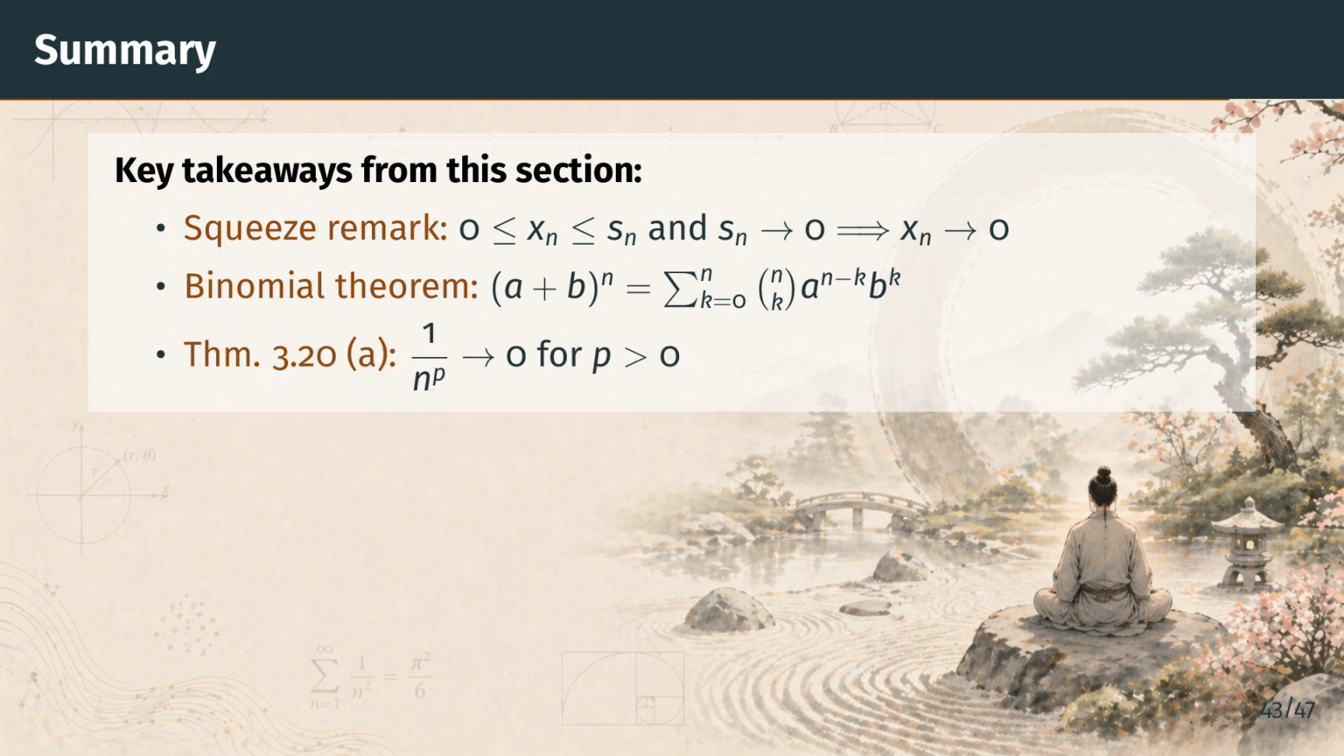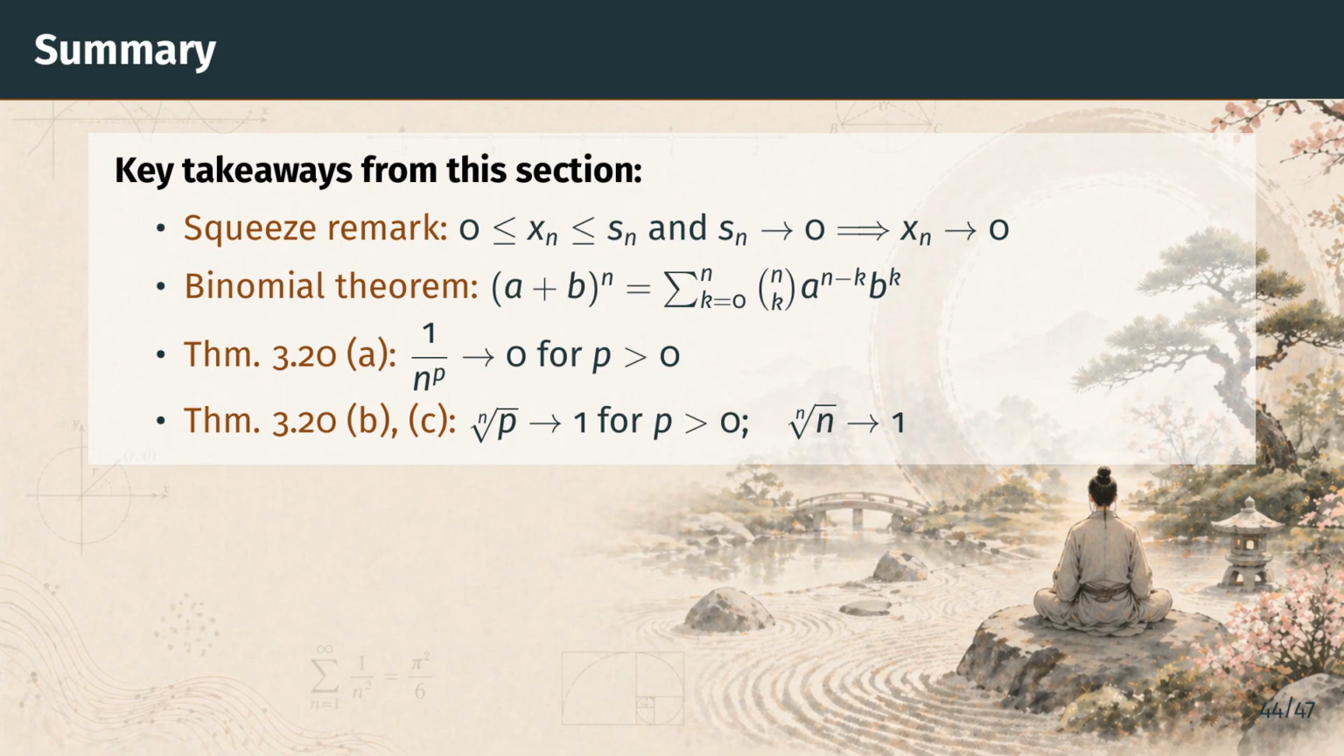Part A of Theorem 3.20 says that 1 over n to the p tends to 0 for every positive power p. This is the workhorse for everything that follows. Parts B and C record two perhaps surprising root limits. The nth root of a positive constant tends to 1, and so does the nth root of n itself. Both proofs followed the same pattern. Write the root as 1 plus a small correction, bound the correction by the binomial theorem, and squeeze.